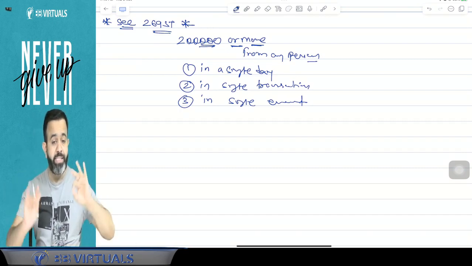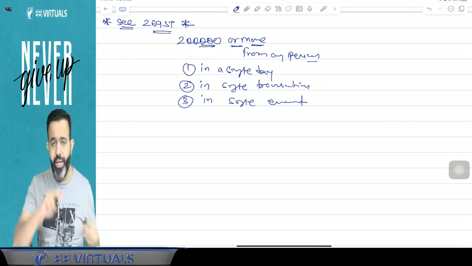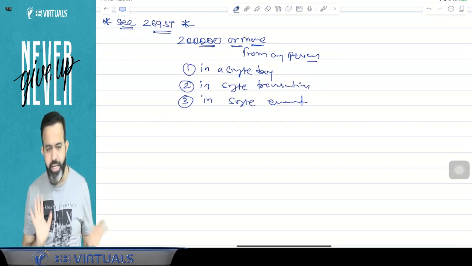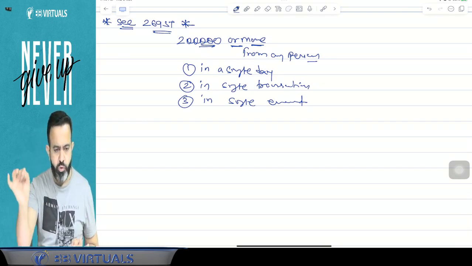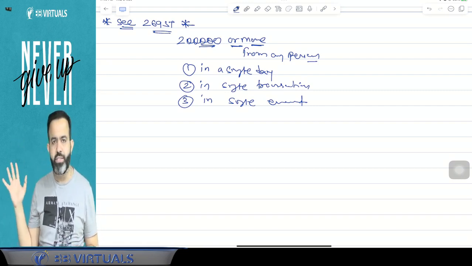Means you cannot accept 2 lakh rupees or more in cash from any person in a single day, or in relation to a single transaction, or in relation to a single event or occasion.